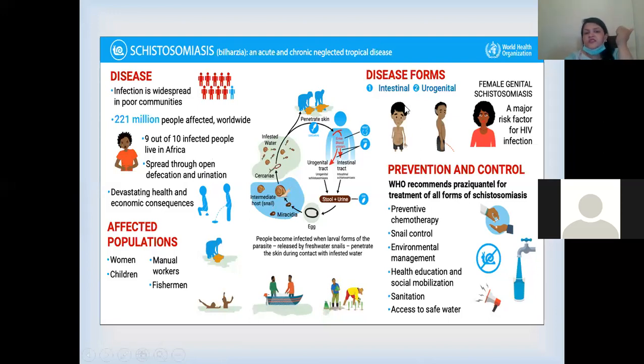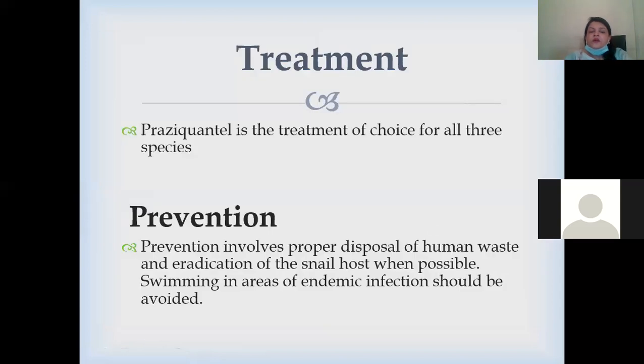Disease is usually either intestinal or urogenital. Intestinal are the first two, that is Japonicum and the other one, while the urogenital is due to haematobium. How can you prevent it? By preventive chemotherapy, by snail control, by environmental management, by health education and social mobilization, by sanitation and access to safe water. Treatment: praziquantel is also the favorite one for this group of parasites, and is the treatment of choice for all three of these species.